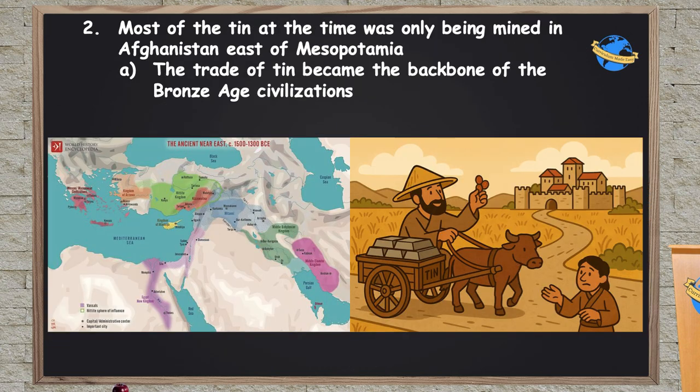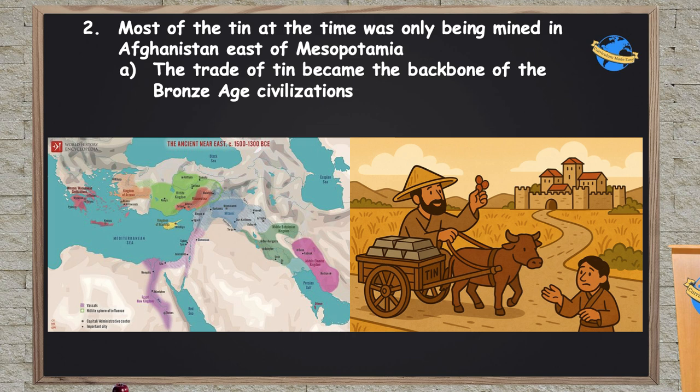Now, as I mentioned a little earlier, most of this tin comes from out here in the east in what we know as Afghanistan. So it's further east than Mesopotamia, the region that we've been talking a lot about in previous lessons. So the trade of tin has become the backbone of Bronze Age civilizations. While copper is found in a lot of different places, tin mostly comes from here. And so it's got to get through trade routes from this region where it's being mined, through Mesopotamia, all the way through Anatolia, into Egypt, to Cyprus, to the Mycenaean and Minoan cultures.